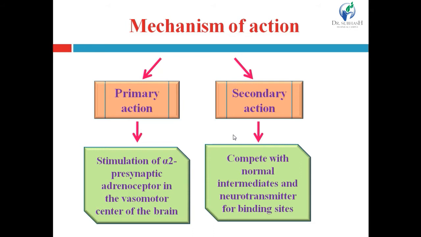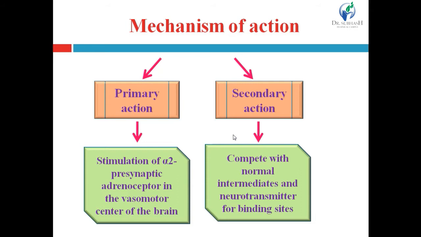Then the secondary action is due to structural similarity with the intermediates involved in the biosynthesis of catecholamines and other neurotransmitters. Due to structural similarity, it competes with the normal intermediates and neurotransmitter for binding sites, causing competitive inhibition of the normal neurotransmitter.